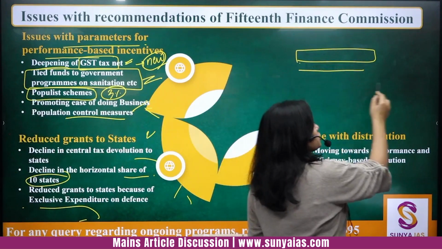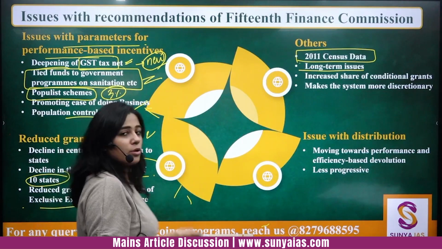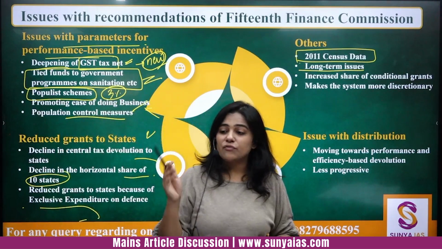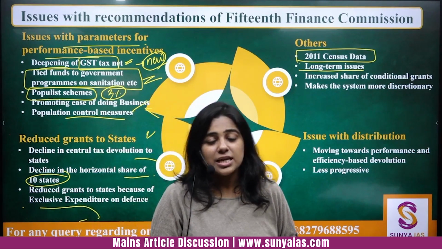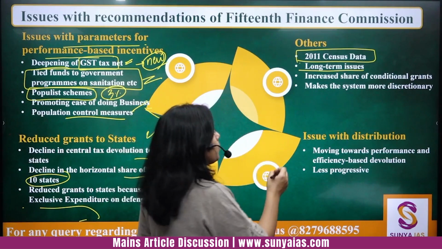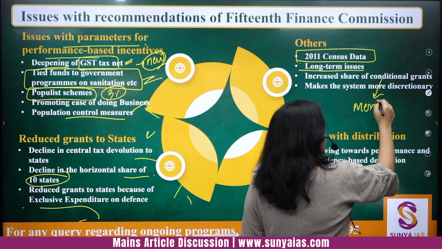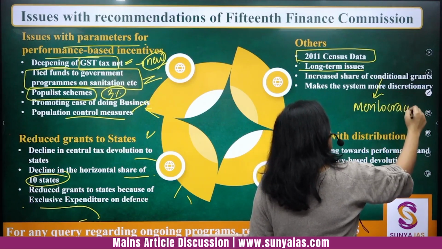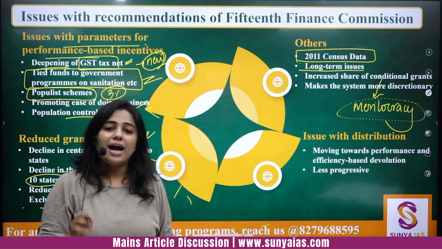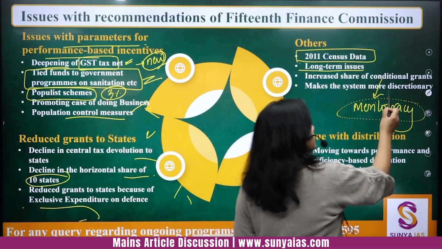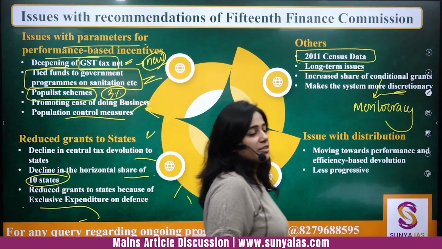Then an increased share of conditional grants is seen. We are seeing more and more conditional grants, tied grants, that if you perform the power sector reforms, you will get these grants. These are conditional. So this can be a positive also, that they are rewarding meritocracy. But then a lot of control actually comes into the hands of the center, increasing its discretionary power. The discretionary power increases massively.